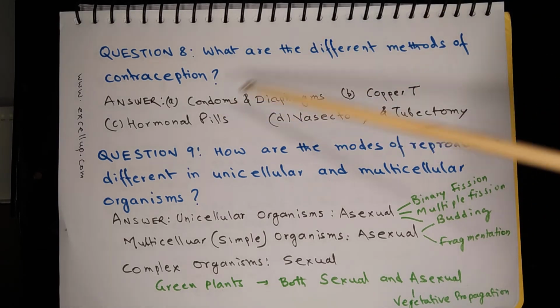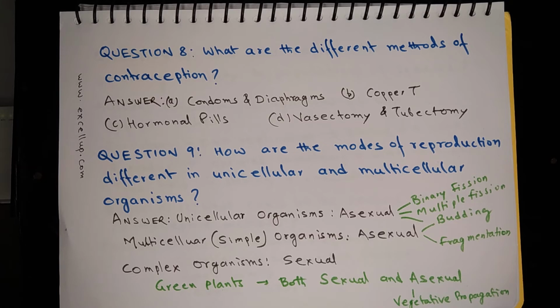Then hormonal pills, they disturb the ovulation cycle. That is how they provide contraception. Then these, A, B and C, are the temporary methods of contraception. Then comes the permanent methods of contraception. They are called vasectomy and tubectomy.